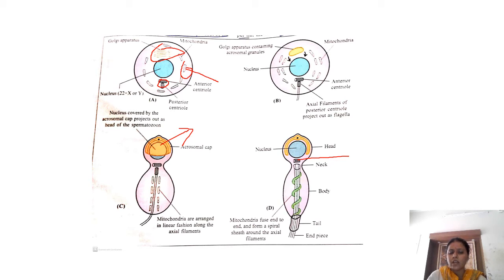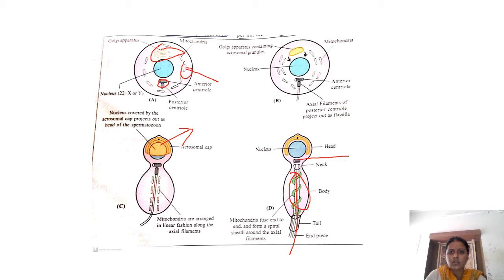Okay, so you have the axial filaments in the body as well as the tail, but the mitochondria envelops the axial filaments only in the body. In the tail there is only the axial filaments.